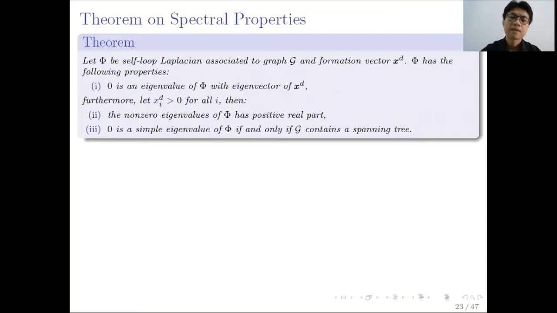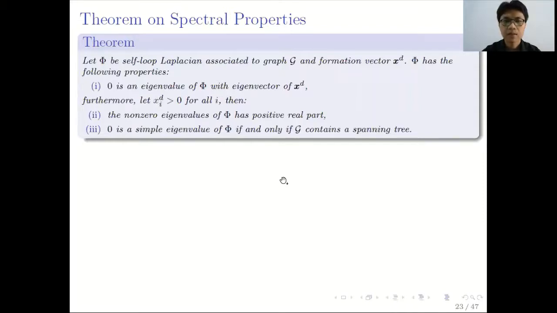Before we give our main theorem, we need two theorems on the spectral properties of the matrices of importance. The first theorem is on the spectral properties of the Self Loop Laplacian.